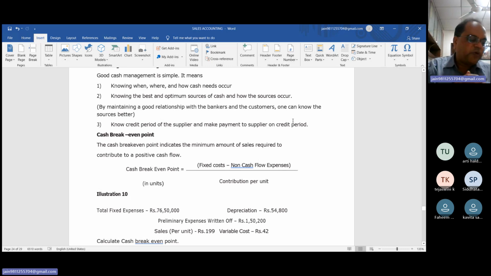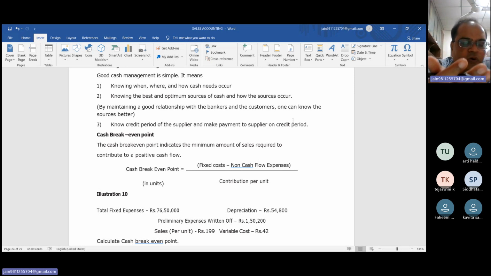Now, what is the cash break-even point? It is a point at which operating cash inflow and operating cash outflow are equal. So this is called the cash break-even point. Well, where the inflow and outflow of cash are equal, this is called the cash break-even point. Suppose your inflow during the month is rupees 5 lakh and your outflow during the month is rupees 5 lakh. So this is called the cash break-even point.